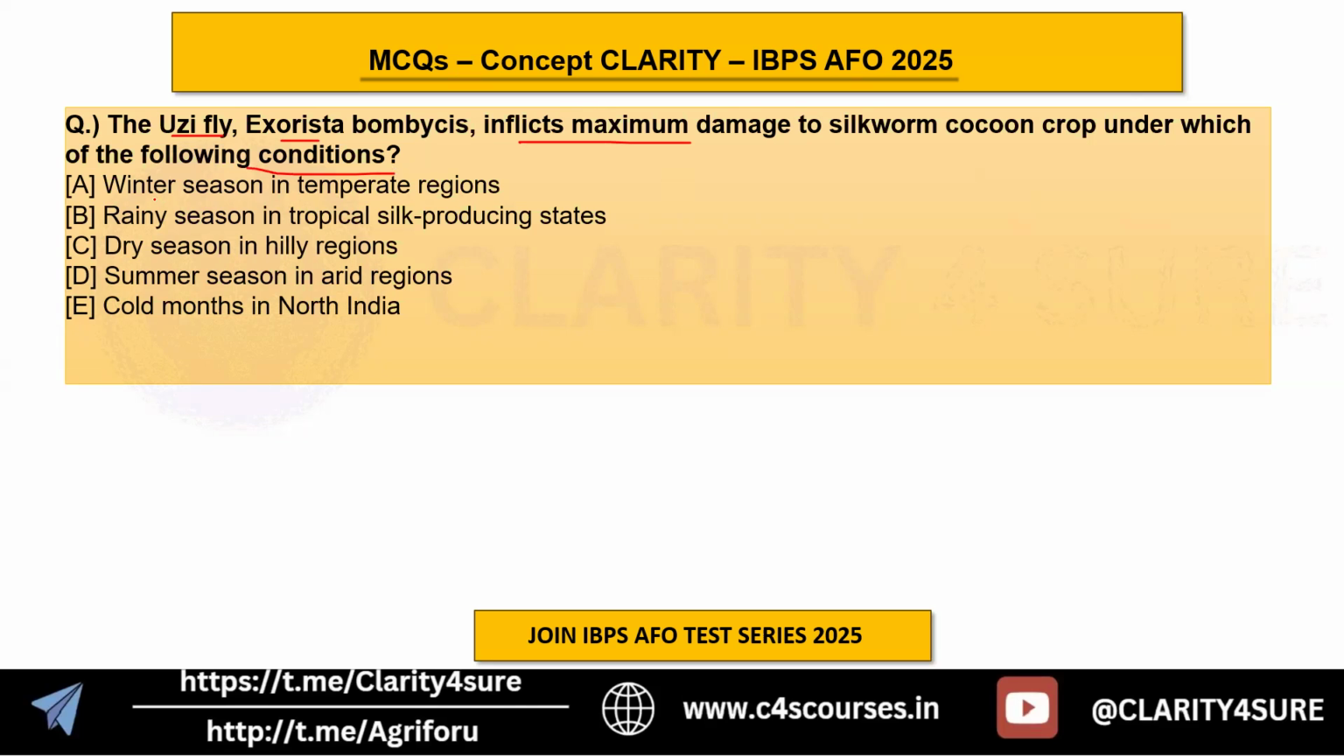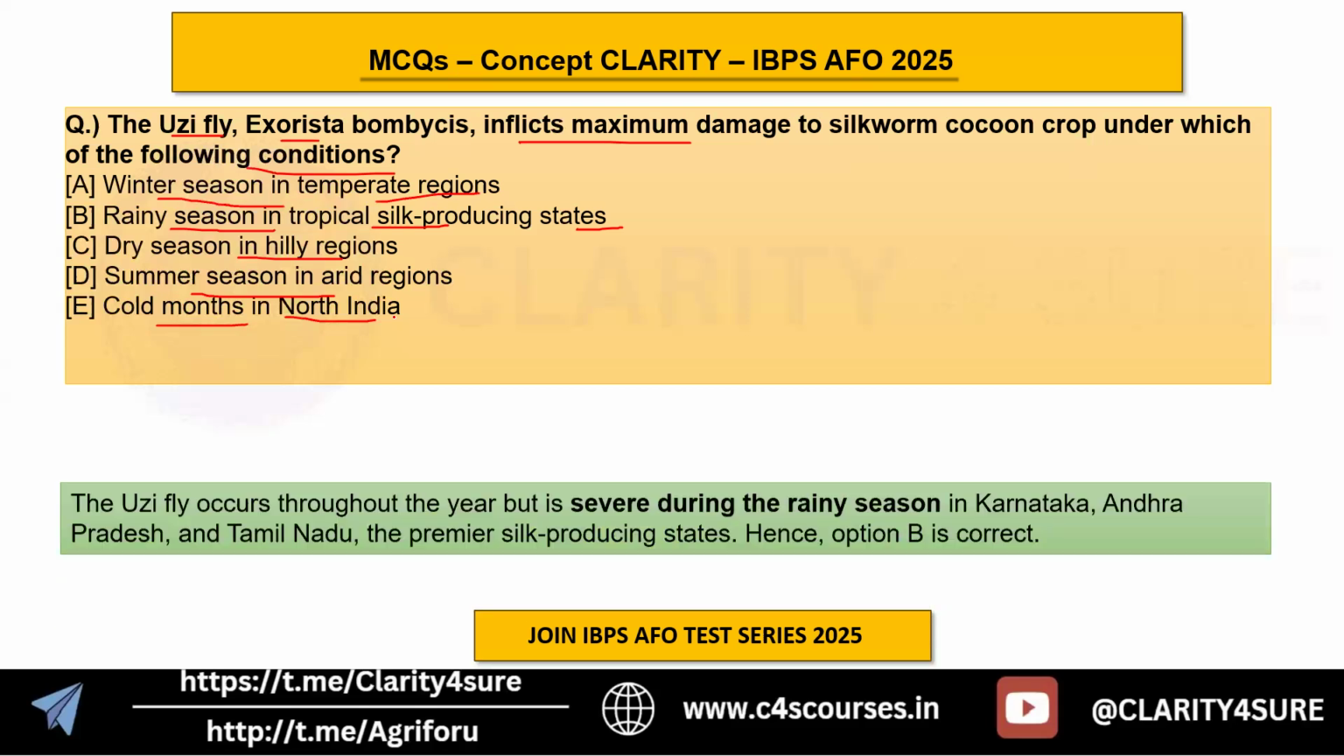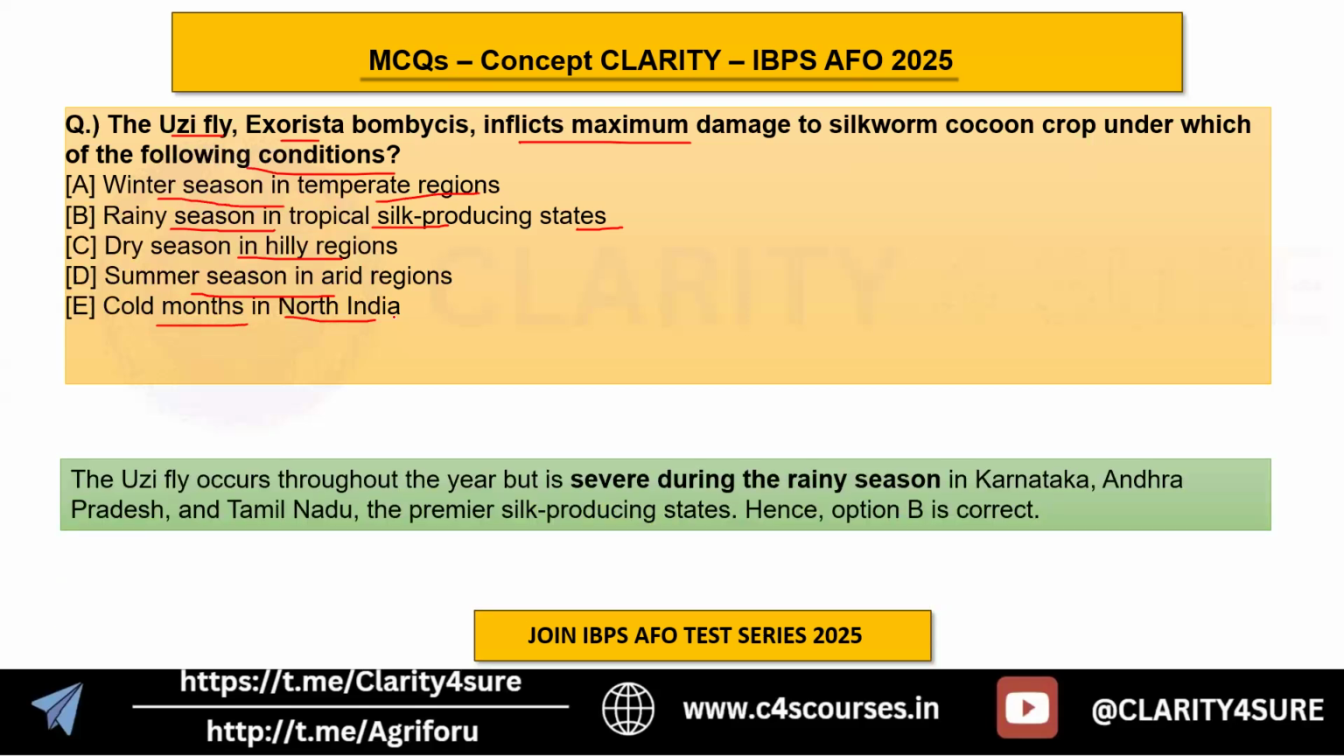Okay, so the option says that winter season in the temperate regions, rainy season in the tropical or silk producing states, dry season in hilly regions, and summer season in arid regions, and lastly cold months in the north region, North India. Okay, so the answer here is actually option B, which is the rainy season. Uzi fly occurs throughout the year, but it is very severe during the rainy season in Karnataka, Andhra, and Tamil Nadu, or we can say the South India side.